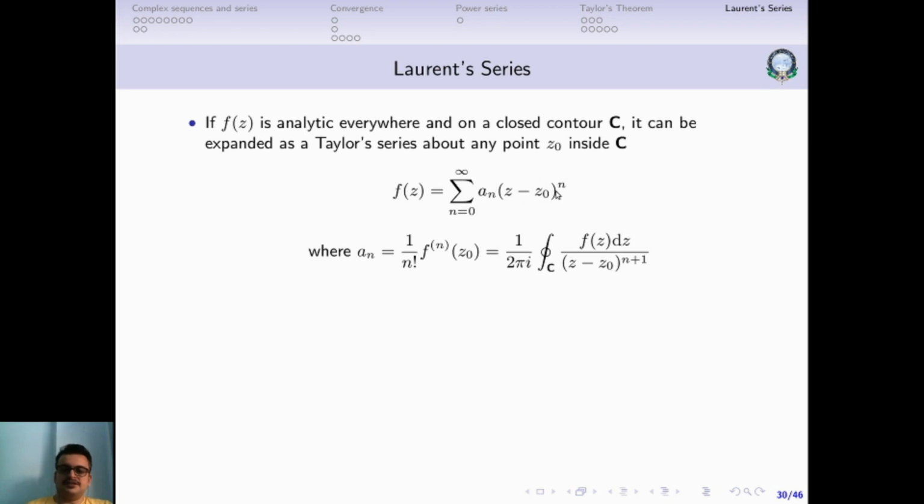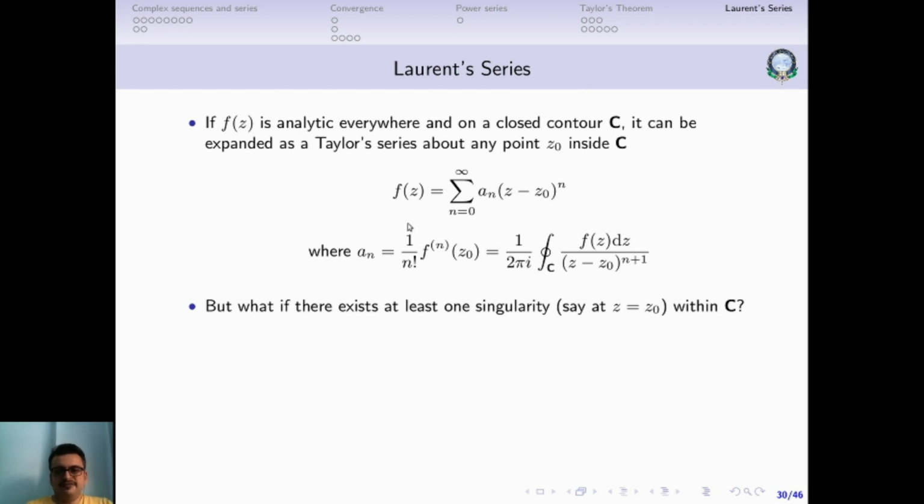In the Laurent series, what happens is we'll get negative powers also. How does that happen? It happens because we are assuming that the function is analytic everywhere on and inside the closed contour. But suppose inside this closed contour C there exists at least one singularity, let's say only one singularity, and that singularity is at z0. Then we can no longer represent this function as a Taylor series, because Taylor's theorem says this is possible only if the function is analytic, and the moment we have one singularity within C, the function is no longer analytic, so we can no longer represent this as a Taylor series.